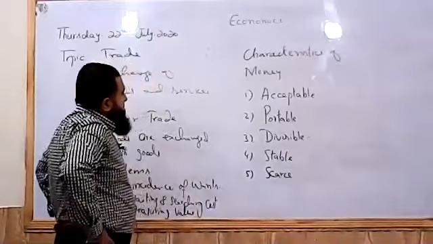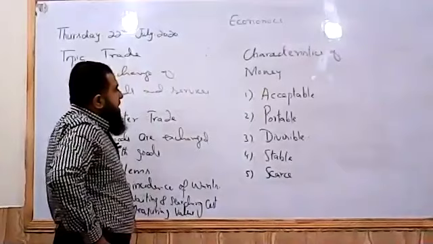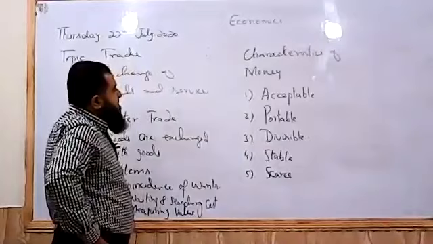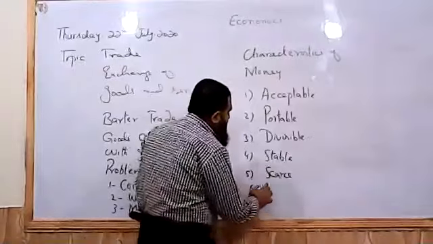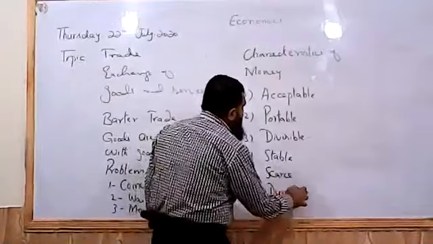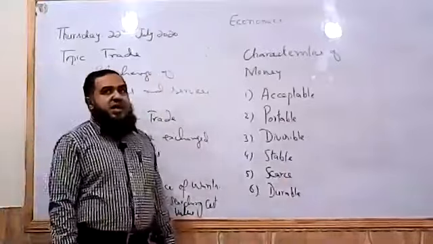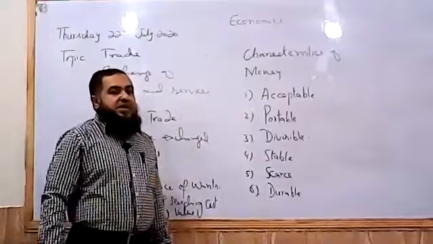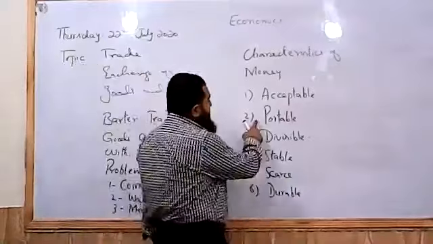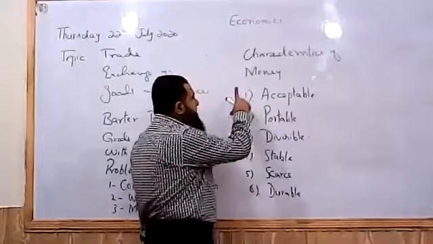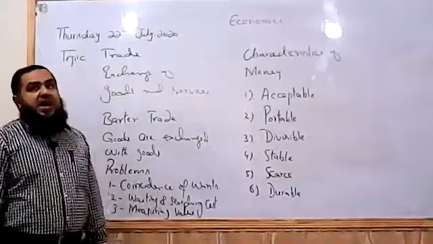I am not remembering one of the characteristics. It is stable, it is portable, it is divisible, and it should be, what should I say, durable as well. Money should also be durable, like there should be a life pertaining to money. Our currency notes have their lives. If they are damaged again and again, the people will not have trust in them. So anything which is durable, portable, divisible, stable, and scarce, where these characteristics are present in one thing, can be used as money, as a medium of exchange.